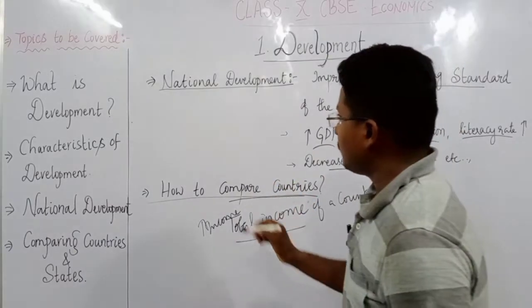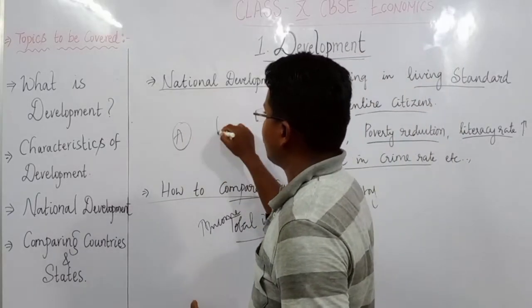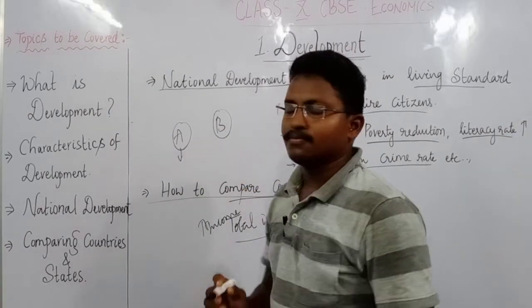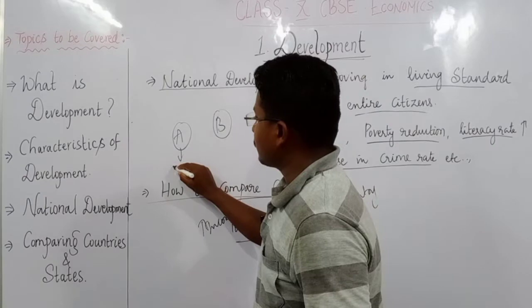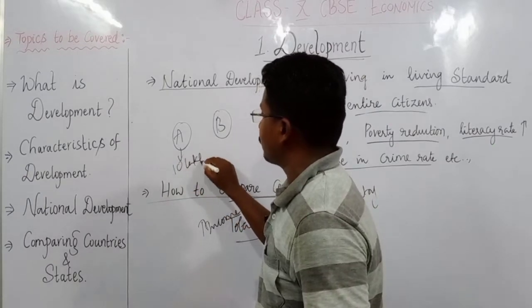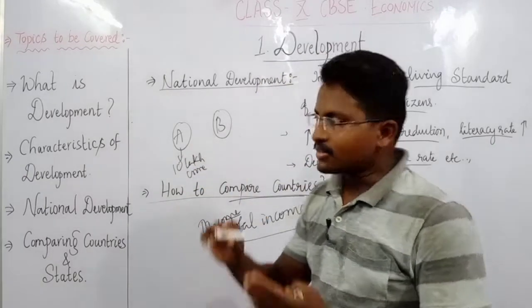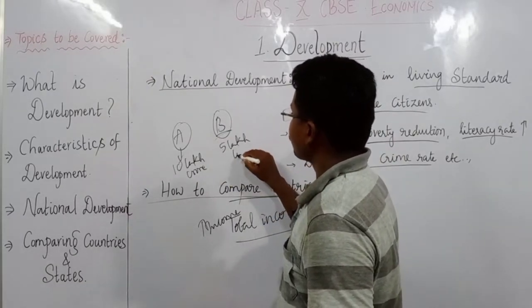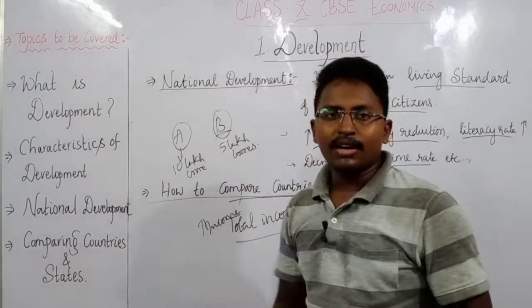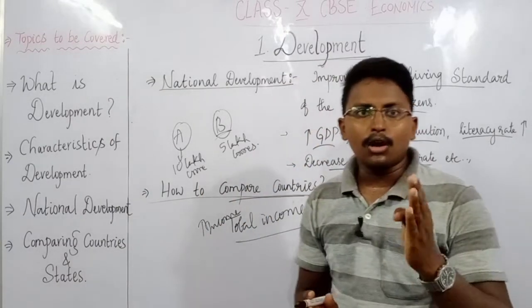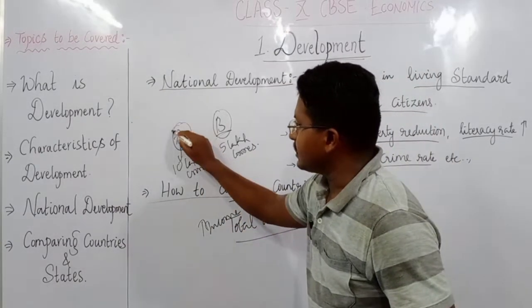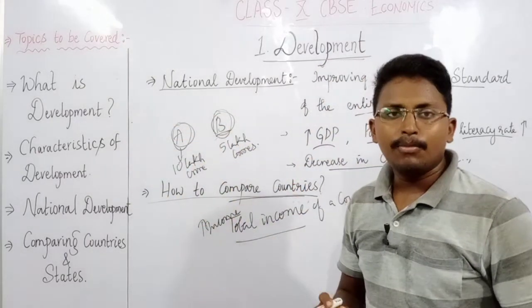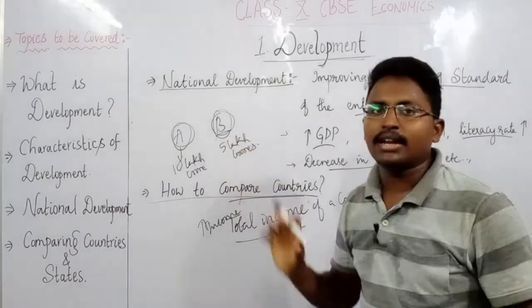Because, for example, there are two countries, country A and country B. If country A's income is something like 10 lakh crores, just imagine, and country B's income is something like 5 lakh crores, then by simply seeing the total income, people feel that country A is developed and country B is less developed. But this may not give correct information.